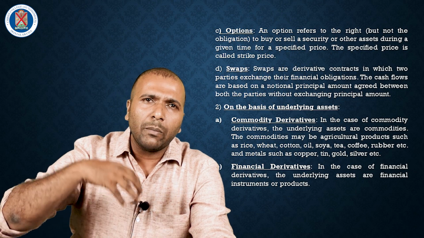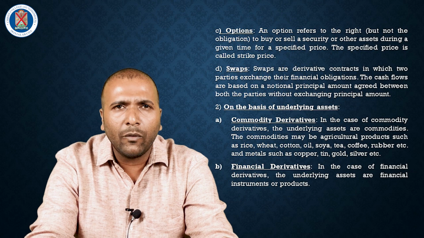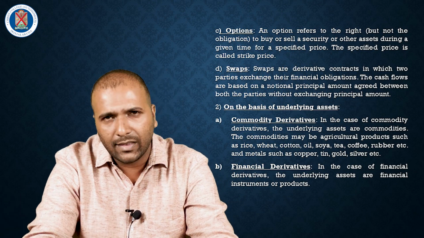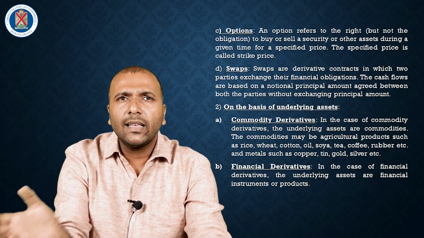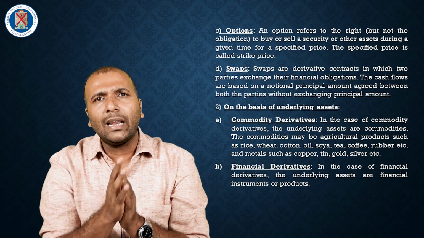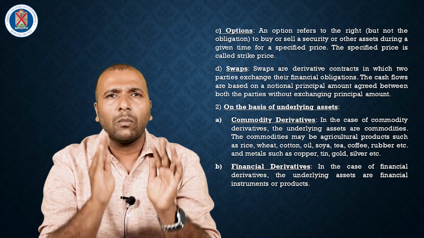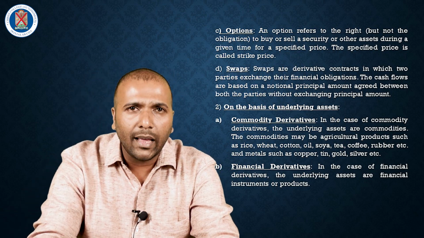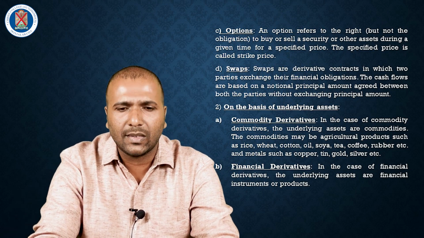Financial derivatives are mainly used by investors for trading in a stock exchange. And commodity derivatives are mainly used by the farmers. Commodity derivatives are mainly OTC, over the counter contracts, but financial derivatives come under a stock exchange. So these types of contracts are mainly used by the investors.